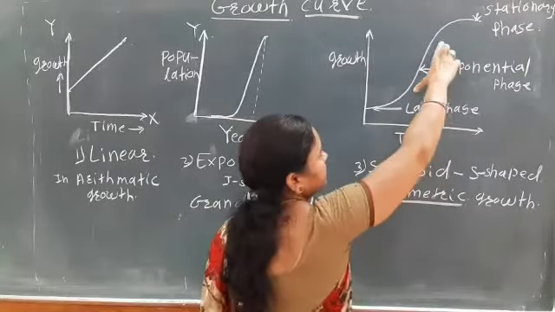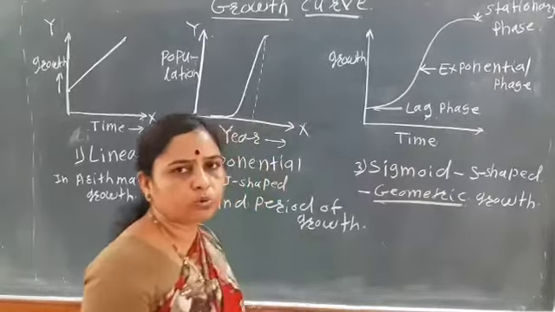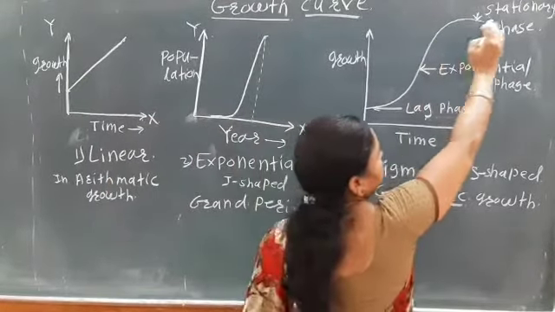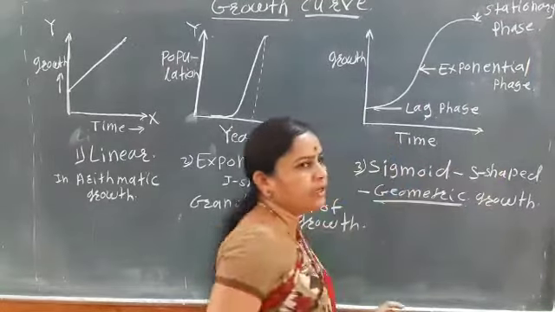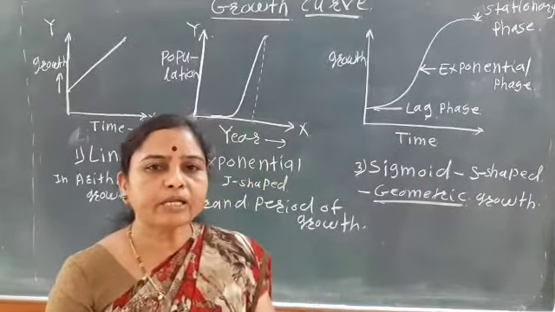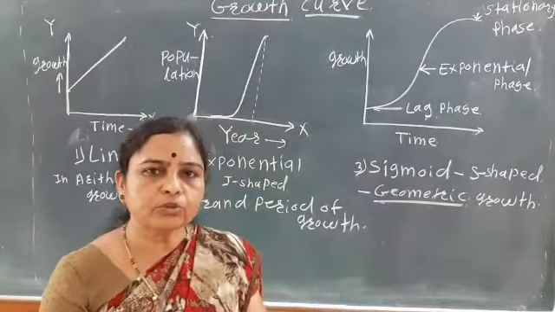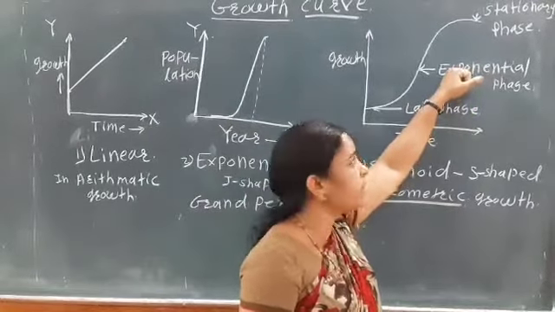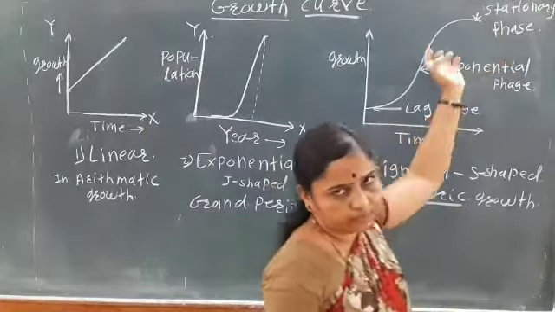Then the exponential phase, in which tremendous, sudden growth takes place. And the stationary phase, in which growth stops and the cell goes into the maturation phase. These three phases together: the lag phase, the exponential or log phase, and the stationary phase.